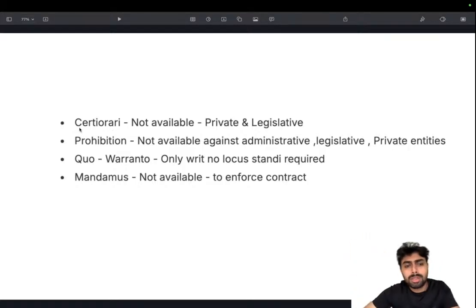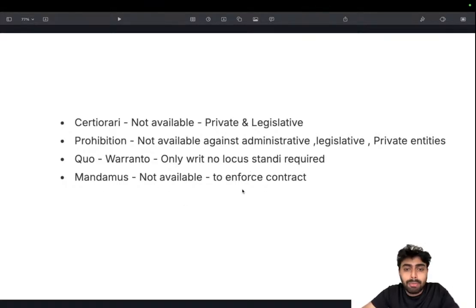So certiorari means to certify, not available to private and legislative bodies. Prohibition, not available against administrative, legislative and private entities. Actually certiorari is not, private entities are mostly not here. Only in habeas corpus can the petition be filed against private entities. Quo warranto, only writ where locus standi is required.